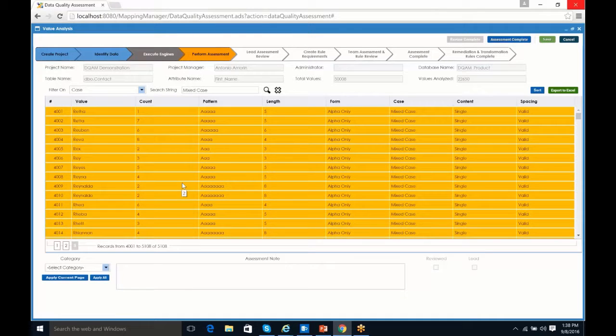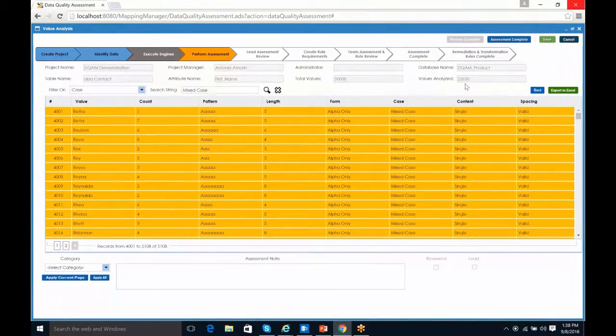So again, that gives you an idea of some of the pieces within the DQAM that are going to help speed up that assessment process. Because here you can already see the total number of values is 50,008. That's actually the total number of rows. And of those 50,008 rows, 22,650 of them have already been assessed. So we've already gotten almost halfway through the data just using our high-level capabilities without having to go through each value individually.